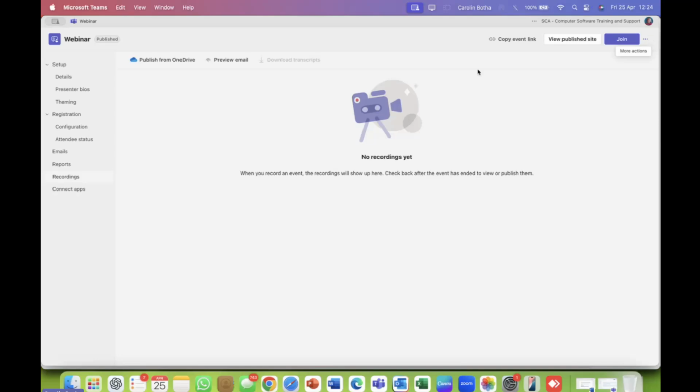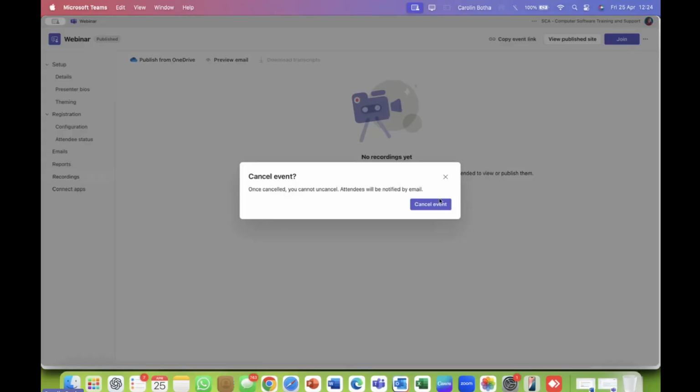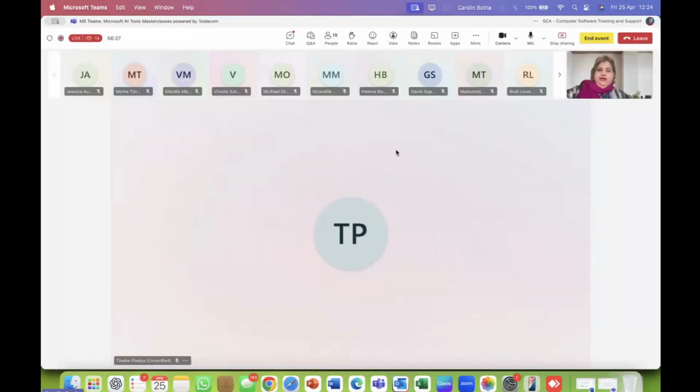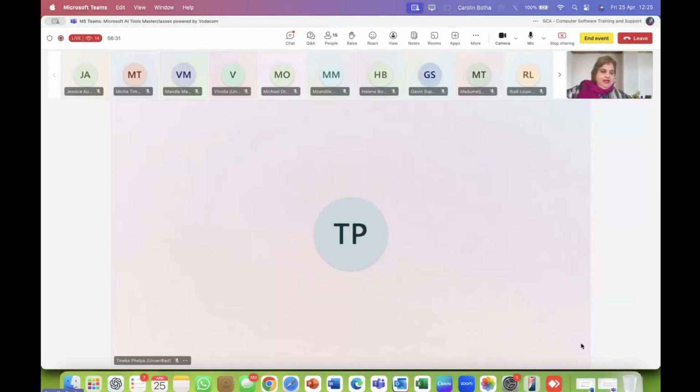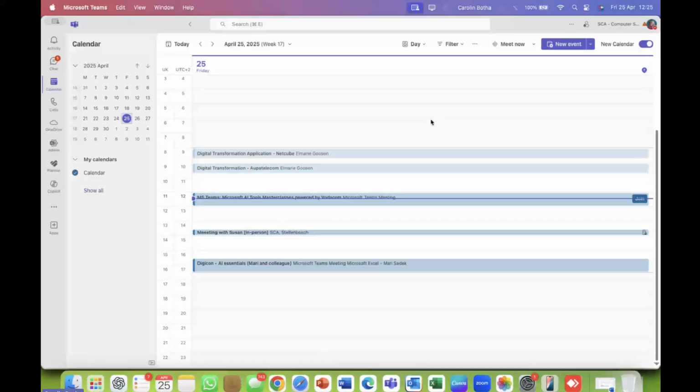Okay, so I'm just going to close this option and cancel the event. We don't really have that. So here we go. We're all back on the main page. And those people who already registered will then get the email that the event has been cancelled. So let me go back here. So that's what all the scheduling is all about. Let me just double check here if I missed something.